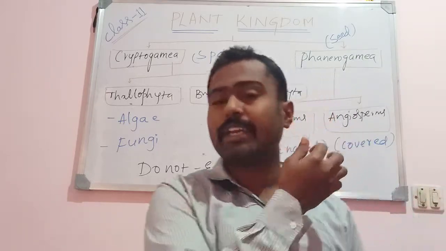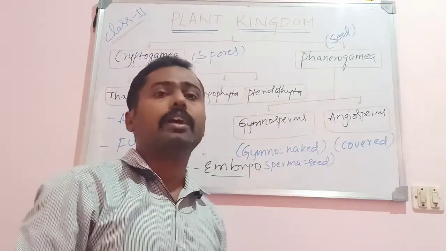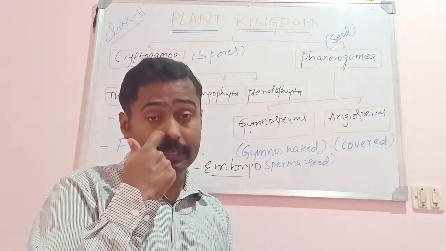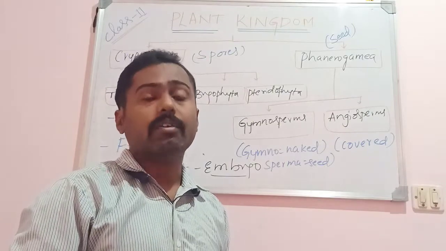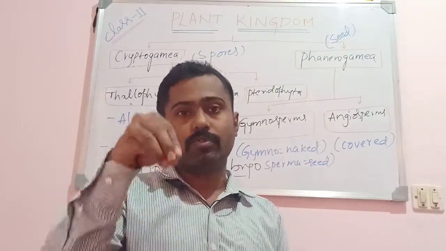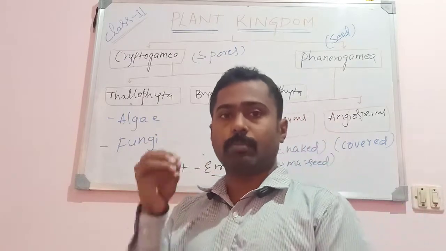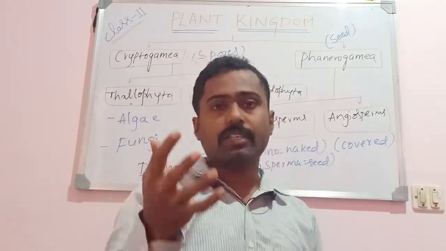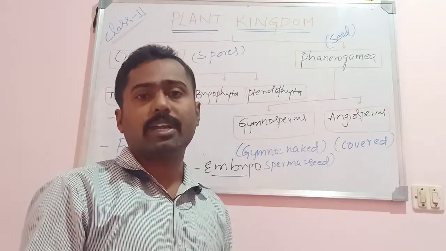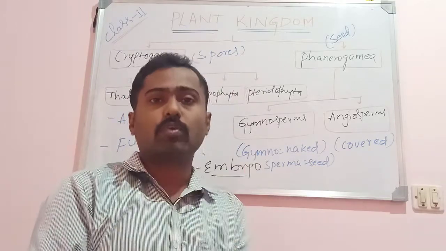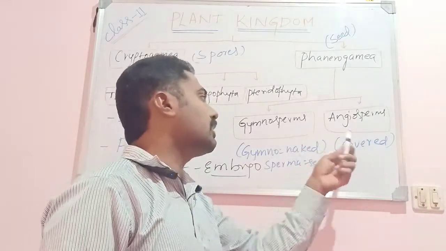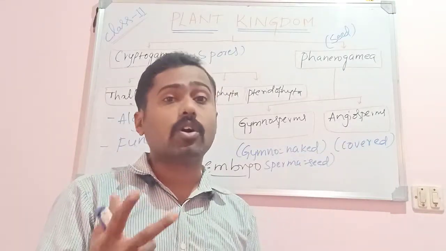Suppose you observe any angiospermic plant, the seeds are always found within the fruit, isn't it? They are enveloped or covered by the fruit. If you observe the jackfruit, a larger fruit, the seeds are found within the pulp. Even inside an orange or lemon, in all angiospermic plants the seeds are covered by the fruit wall, which is the wall of the ovary. Hence the seeds are said to be covered. That's why they were named angion.